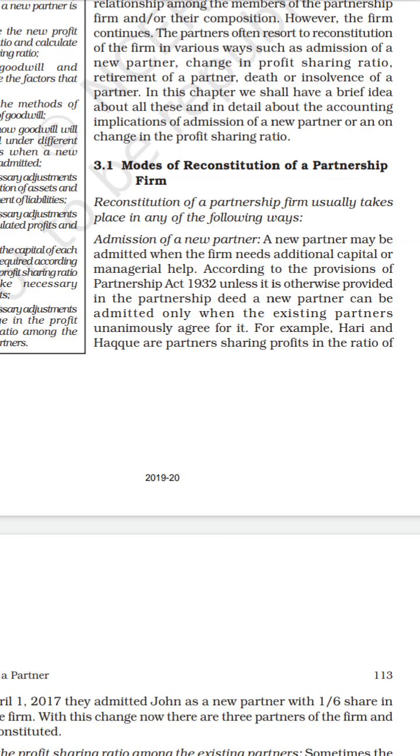According to the provisions of the Partnership Act 1932, unless it is otherwise provided in the partnership deed, a new partner can be admitted only when the existing partners unanimously agree to it. Only if the existing partners agree, the new partner can be admitted into the business concern. Okay, so this is the first one.